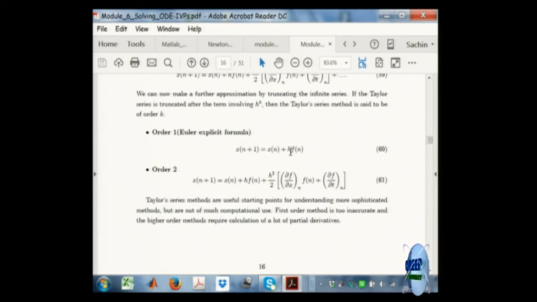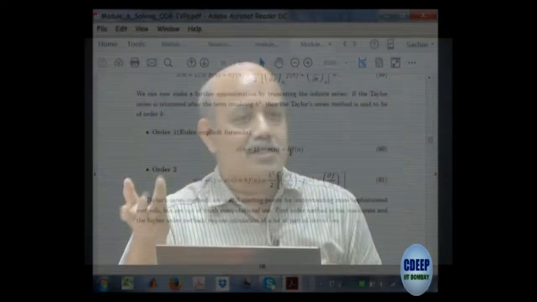If you understand how to make the Euler method work, you can make it work. If you understand how to make the Runge-Kutta method work, you can make that work, and it is context dependent. So in some contexts Euler is good, in some contexts Runge-Kutta is.